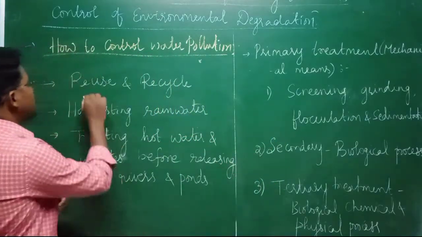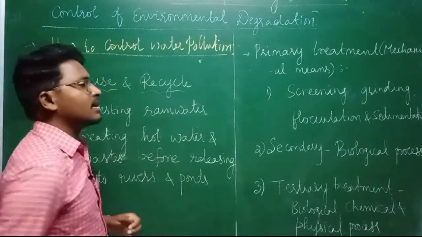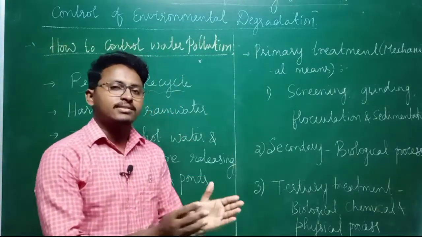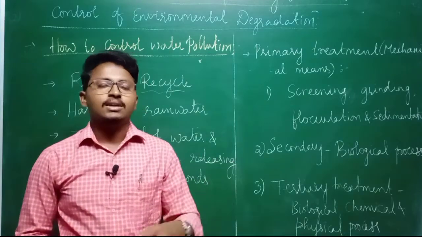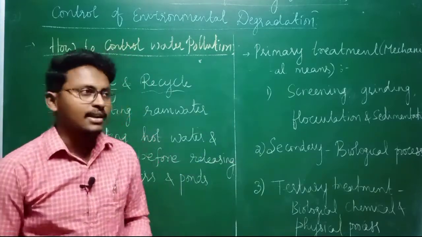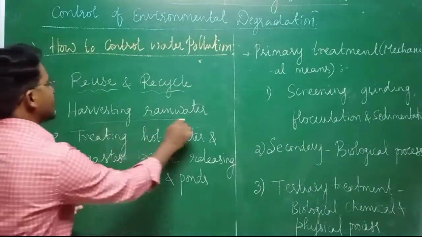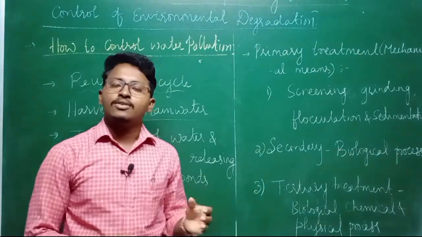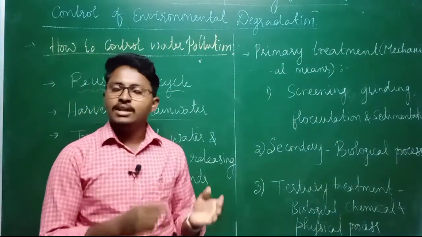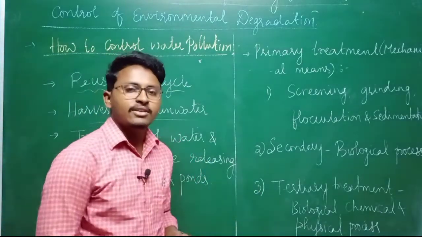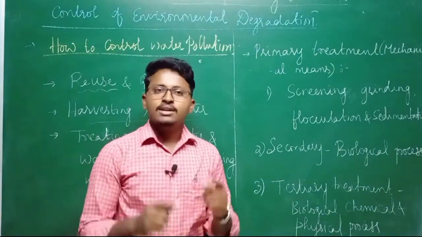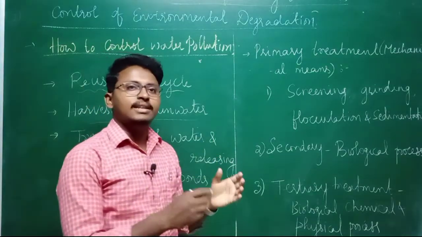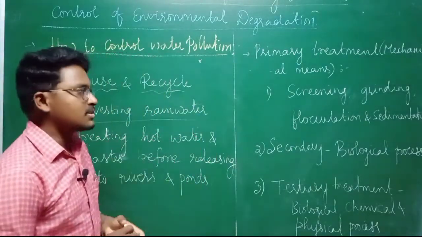So the first and very important thing is reuse and recycling of water. That means whatever water they are releasing from the industries, it needs to be reused, and at the same time it should be recycled. Then the next thing is harvesting rainwater. Most industries take water from the nearby rivers and ponds, use it, and again the waste is released into the rivers or ponds. But instead of that, the industries should try to harvest rainwater for their industrial purpose. That is one of the best methods.